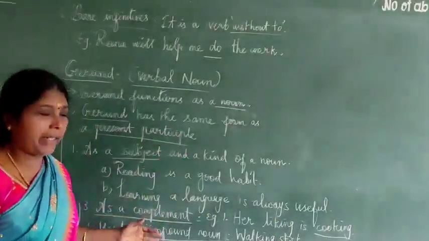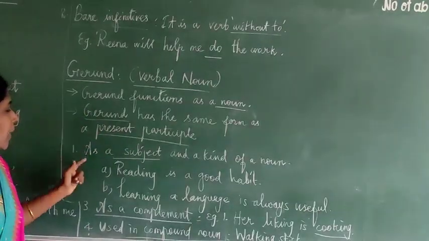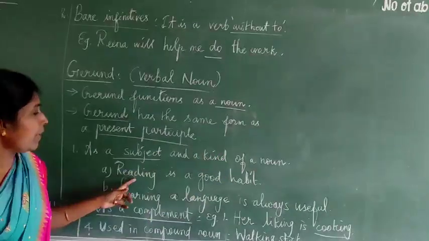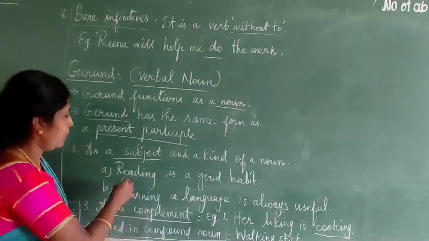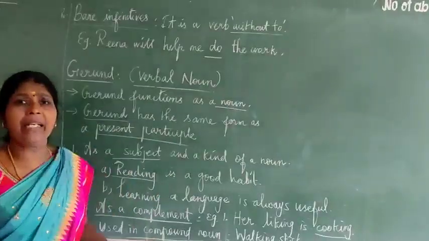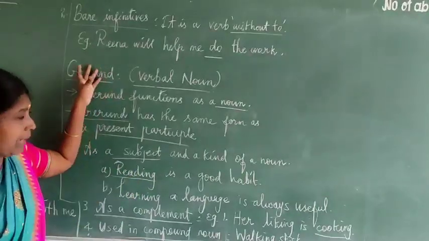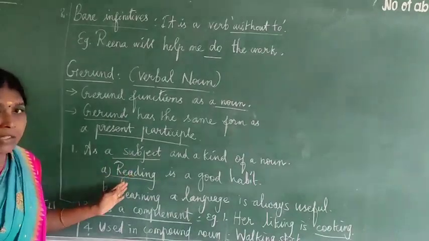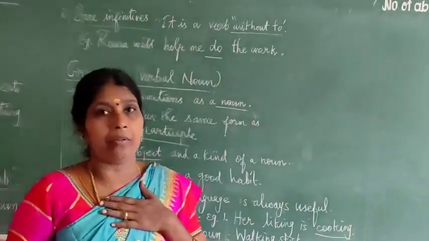How do we use it? See the following. First, as a subject. A gerund is used as a subject, a kind of noun. For example, reading is a good habit. Here which is the noun? Reading. Reading is the gerund, the ing form which acts as a noun, and it comes first. I am reading a book, that means verb.